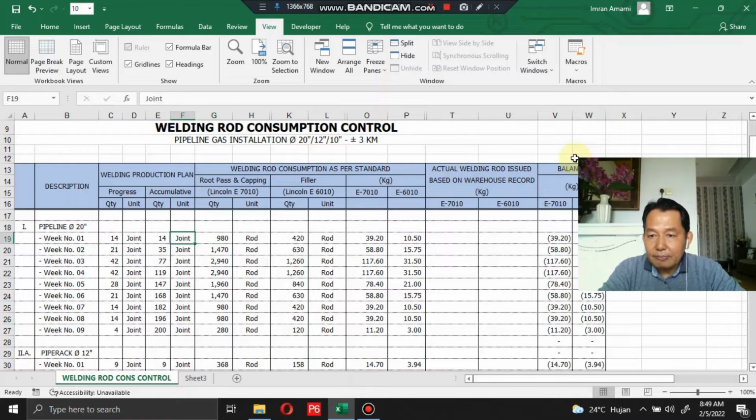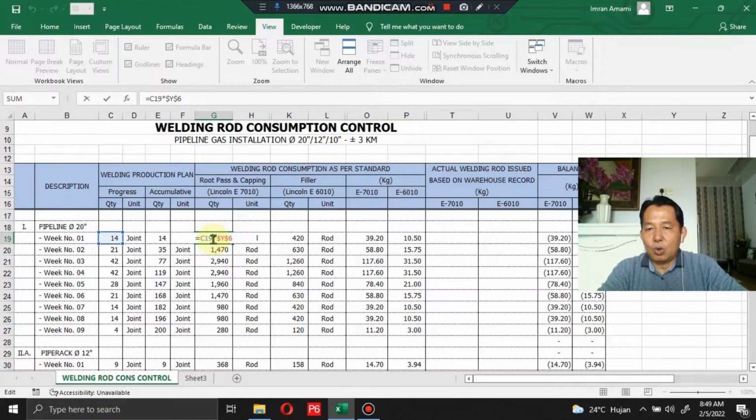Let me check this cell. The cell contains a formula. It shows C19. You just double click the cell and it will show the calculation it comes from. C19 here, and then Y6.